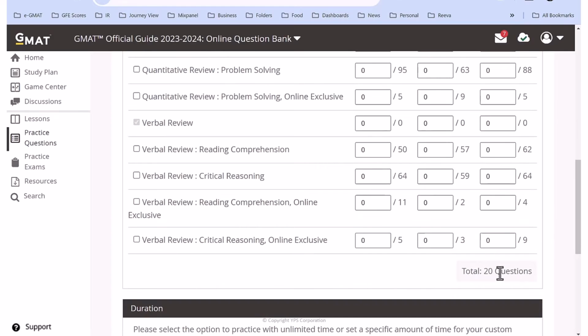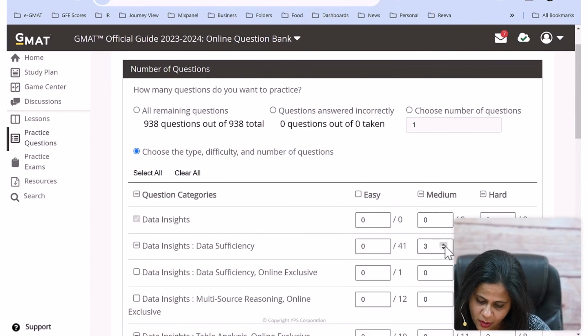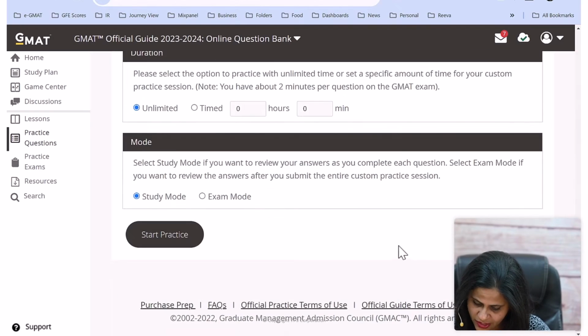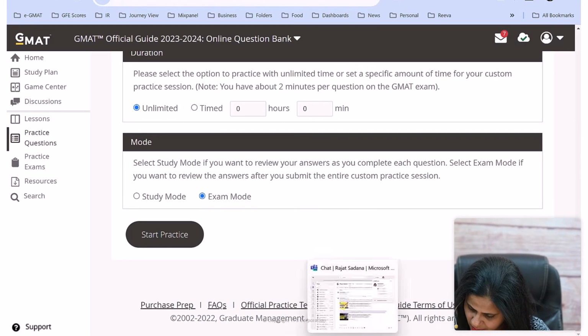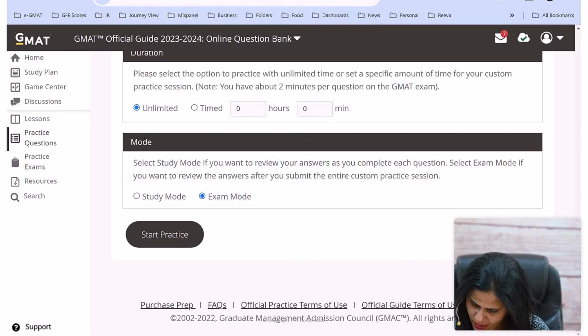Yeah, so you have a total of 20 questions. So this is how you essentially create your quiz, and then you will need to take it in the exam mode, and obviously do it timed or untimed depending upon where you are at in terms of your DI prep. Okay, so coming back to our whiteboard.